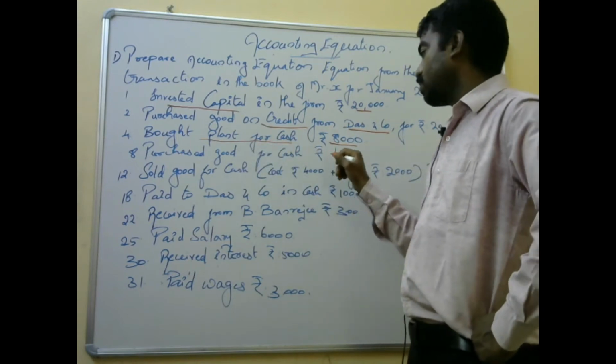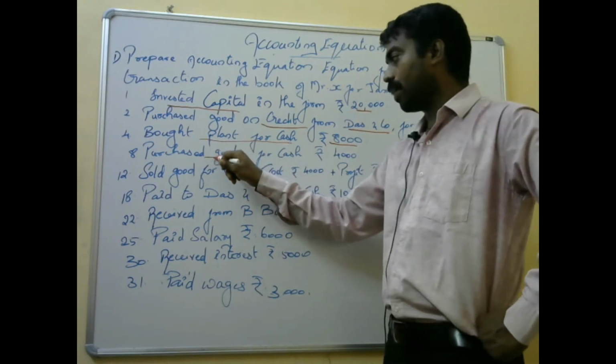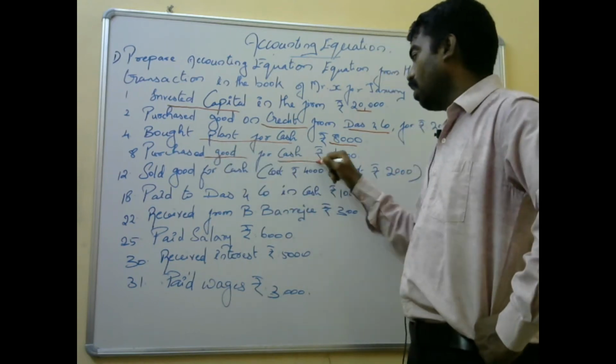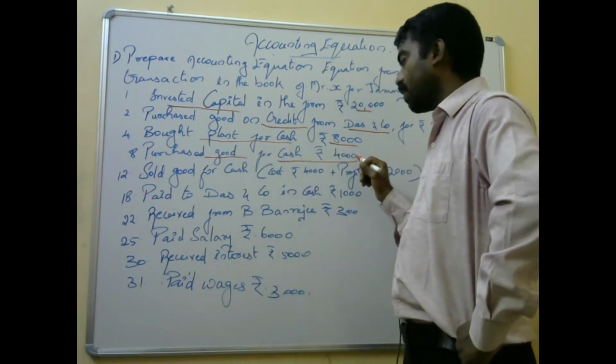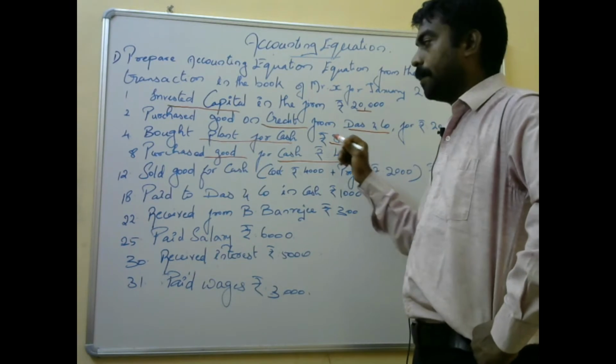Purchased goods for cash 4,000. You are purchasing raw material, that is purchase of goods for cash for 4,000. Purchasing goods, the stock will be increased, and automatically the cash will be reduced in the balance sheet.